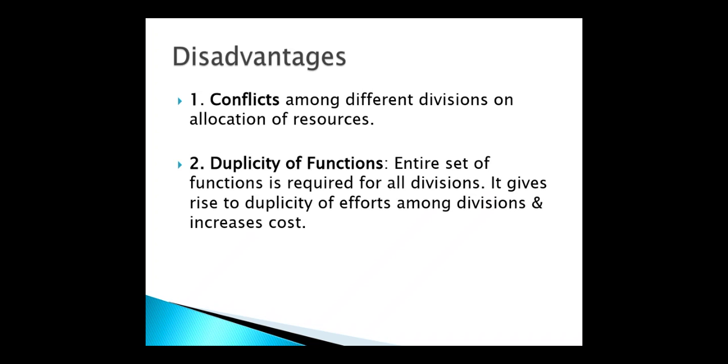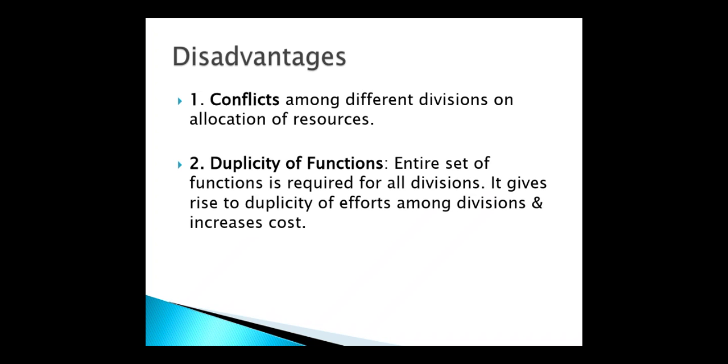Next, duplication of functions. Yes, the entire set of functions is required for every division. It gives rise to duplication of effort among divisions and increases the cost. We are dividing our organization according to product line: product 1, product 2, product 3. Within product 1, once again a planning department, manufacturing department, marketing department, sales department.